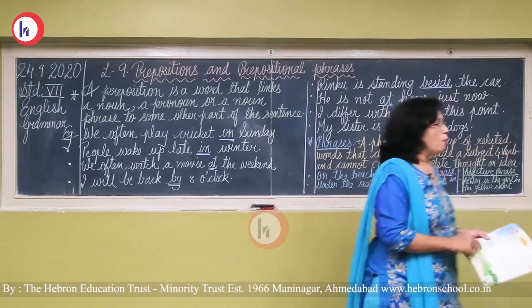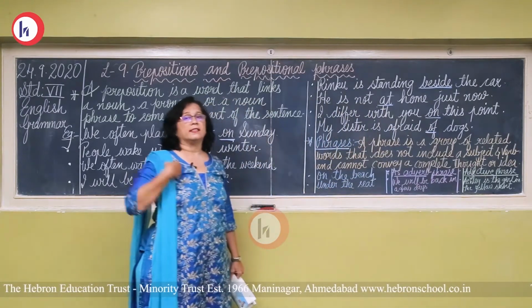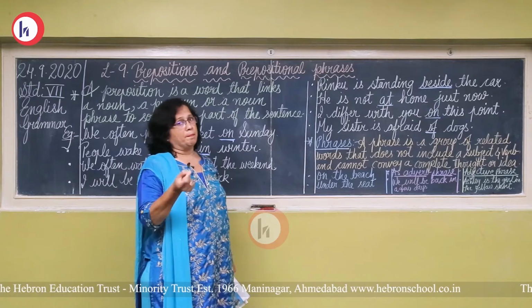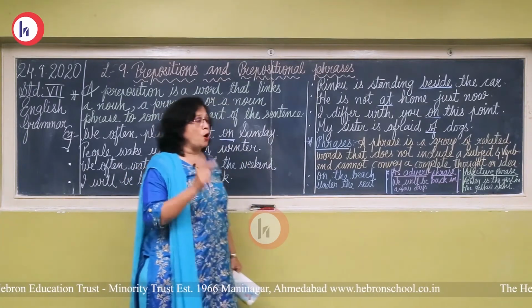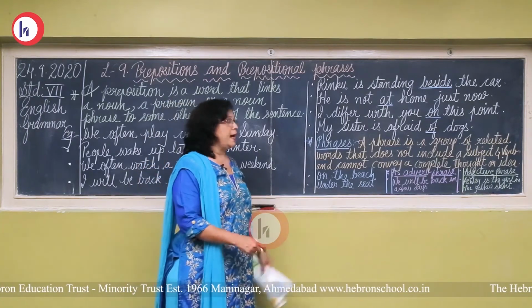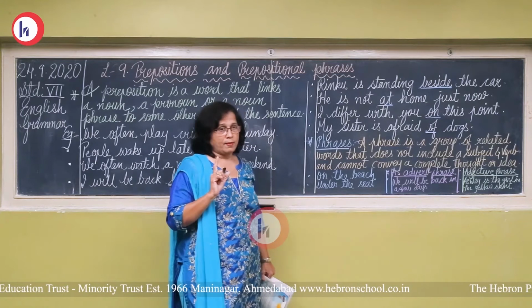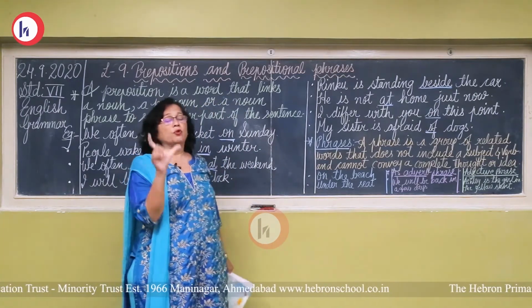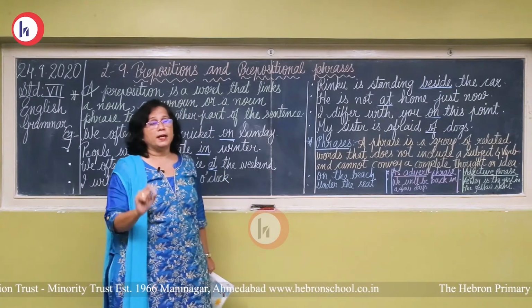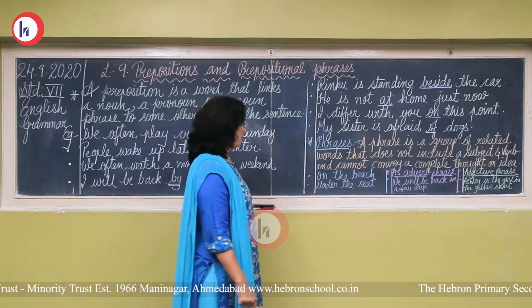Now let us see what a phrase is. You all know what a sentence is. A sentence is a group of words that makes complete sense. Then what is a phrase? A phrase is a group of related words that does not include a subject and verb. Means the group of words which does not have a verb and subject, these words are called a phrase.